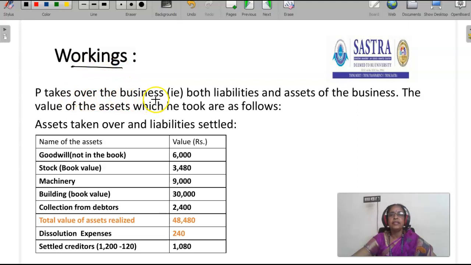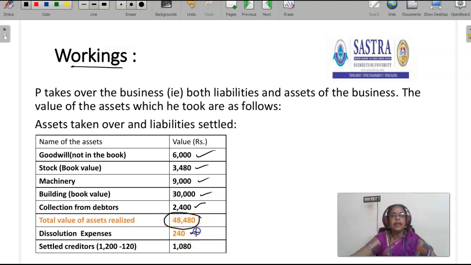P takes over the business, that is both liabilities and assets of the business. The values of the assets which he took are as follows. Goodwill 6,000 rupees, stock at book value 3,480, machinery 9,000 rupees, building 30,000, collection from debtors 2,400. So the value of assets which he has taken over is 48,480.